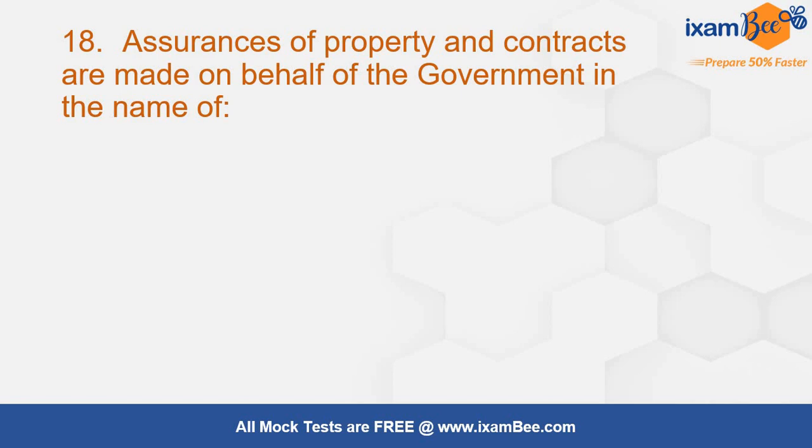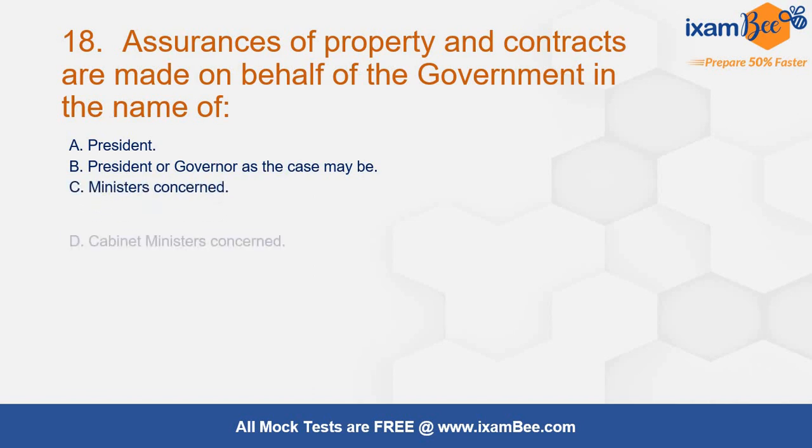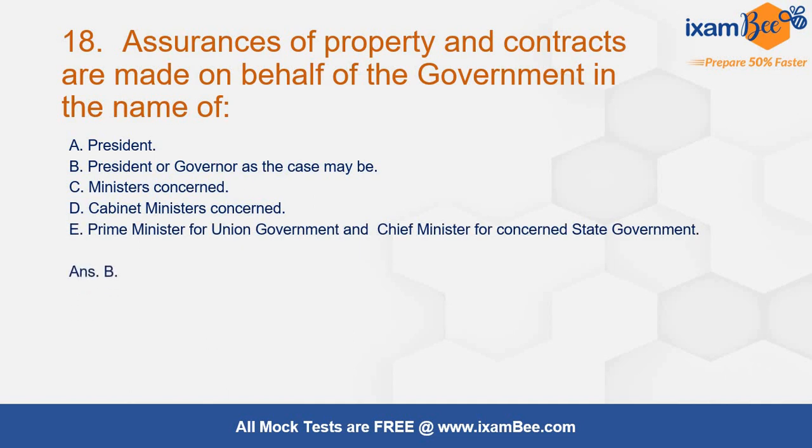Assurances of property and contracts are made on behalf of the government in the name of... Now what they are asking is, in the name of whom. Here we many times get confused about in whose name government contracts and property assurances are entered into. And the answer remains President and Governor as the case may be. Here some students may think ministers, Prime Minister, only President. No, the answer is strictly from the Constitution itself as per Article 299. Read it carefully. Sometimes we just read President and move ahead. We forget to check whether the Governor is there or not.